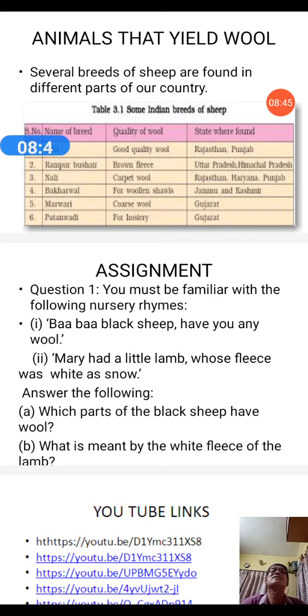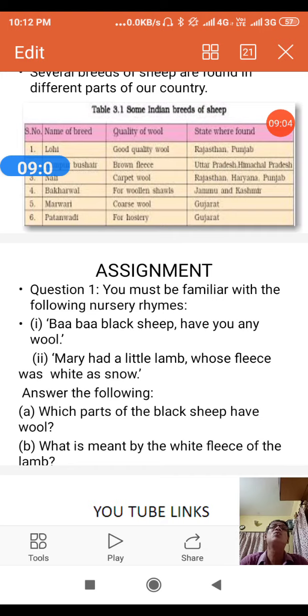We have discussed the breeds of sheep possessing only fine underhair. Then we have discussed selective breeding and the sheep with a thick growth of hair. I would like to recapitulate what we have taught today. And then finally we have discussed animals that yield wool. So there are 6 varieties.